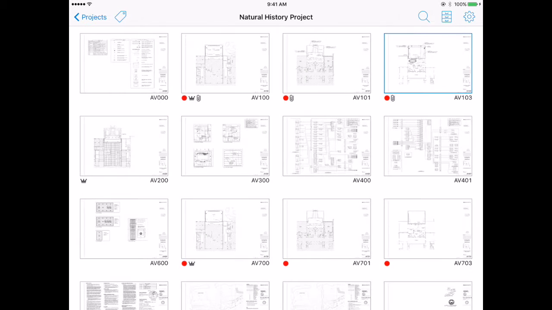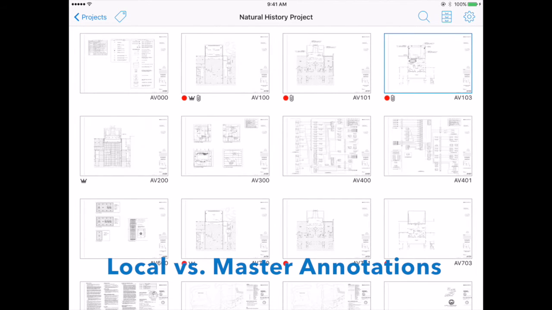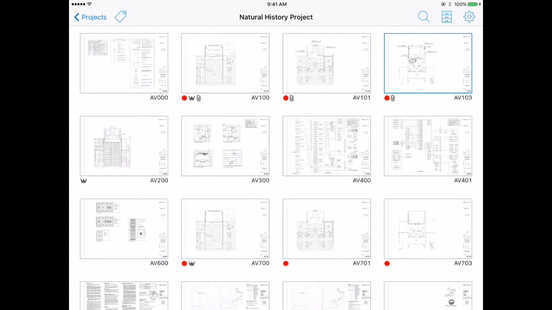Let me go back up now to the top level of the drawings. There are a few things here that make more sense once you've seen the annotation tools. For instance, you'll notice that some of my drawings have a big red dot under them. That's a personal or a local annotation. Wherever I see that big red dot, I know when I look at the annotation on the drawing, I'm the only one who can see it. It's not been pushed out to my project team.